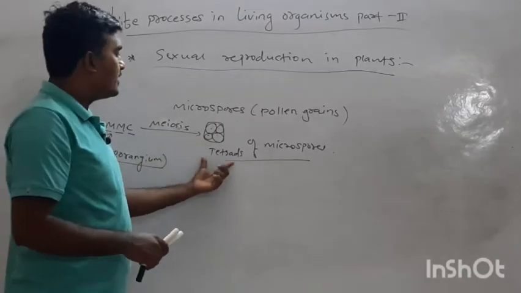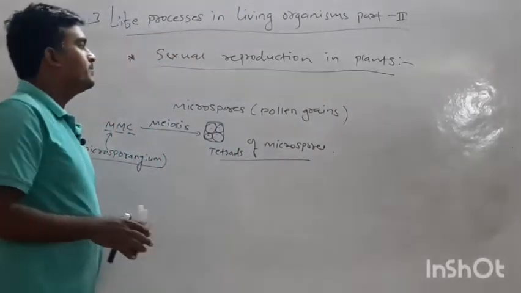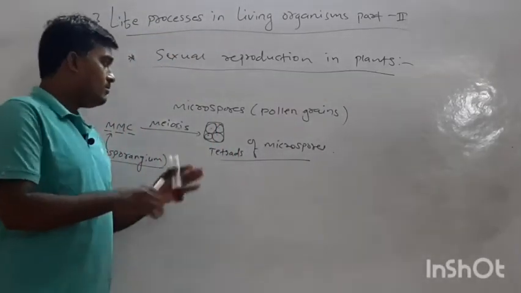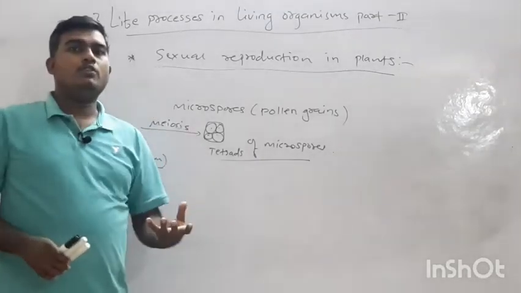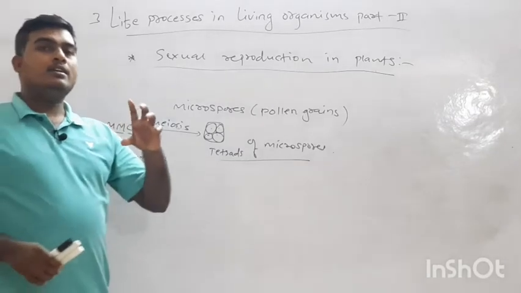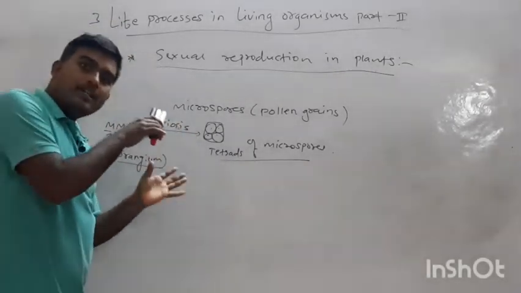After that tetrads are formed, which are called microspores. Now these microspores perform a single mitotic division within an anther.